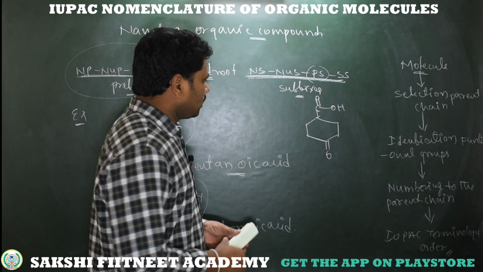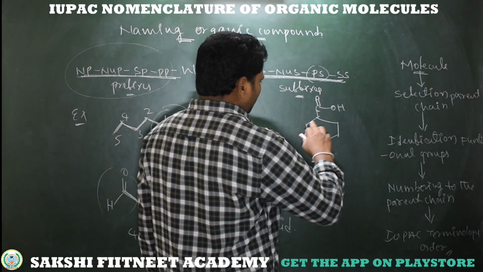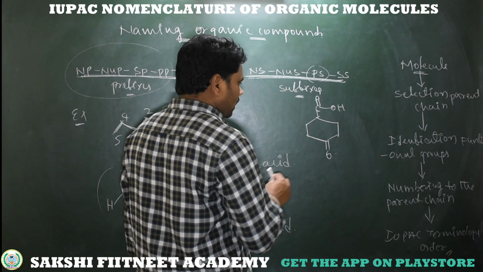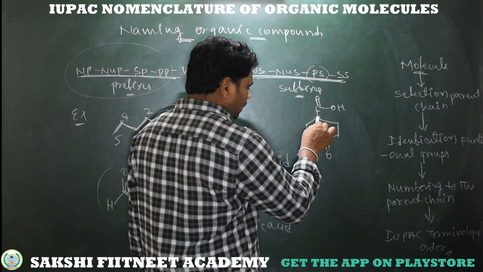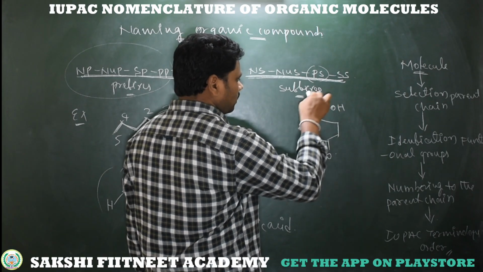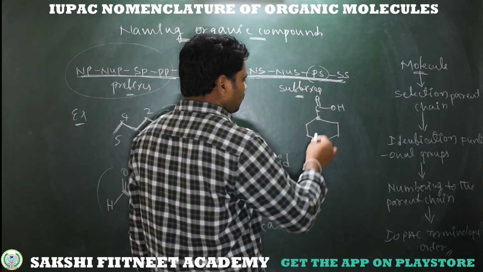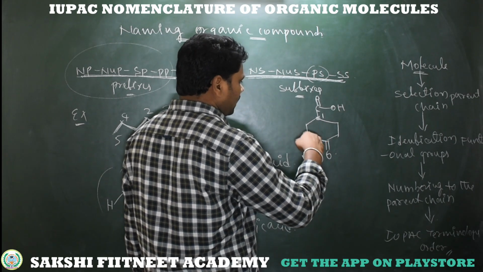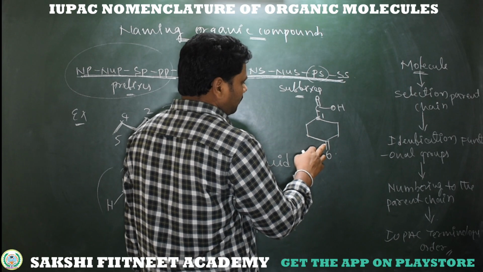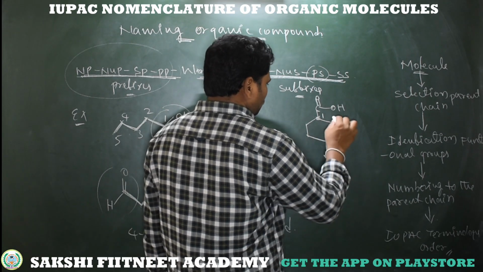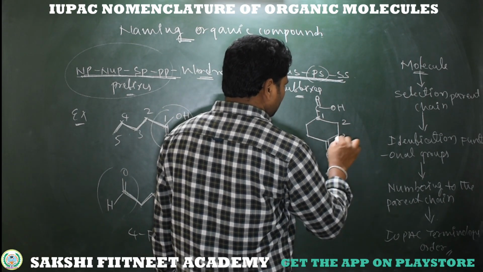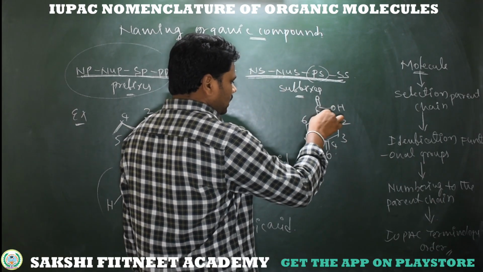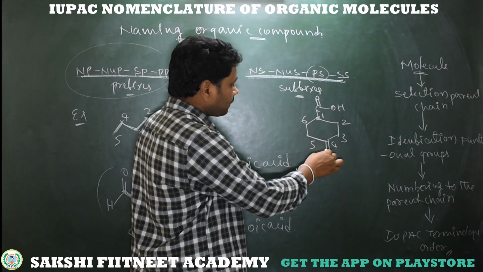Then go to numbering, which should always be on the parent chain starting from the higher priority carbon. So here this is the higher priority carbon because it is bonded to the major functional group; it becomes one. Then you can continue clockwise or anti-clockwise. In both ways I am getting the same number for this ketone. So first, second, this is third, fourth, fifth, sixth. At first position we have a carboxylic acid, at fourth position we have a ketone.